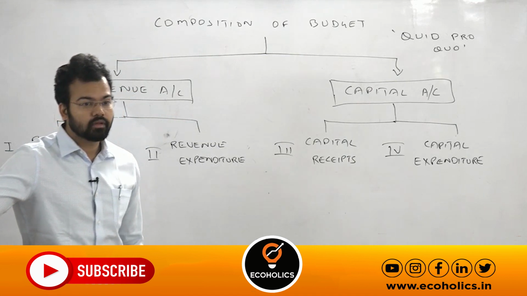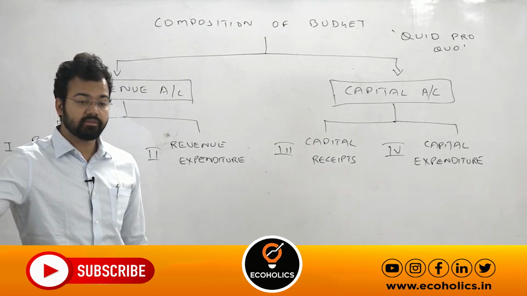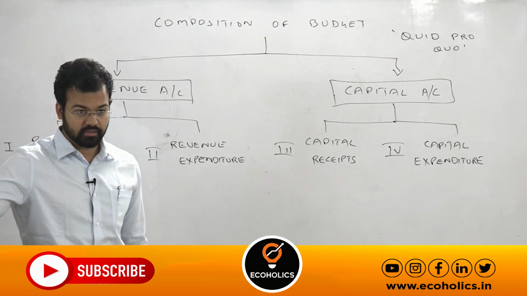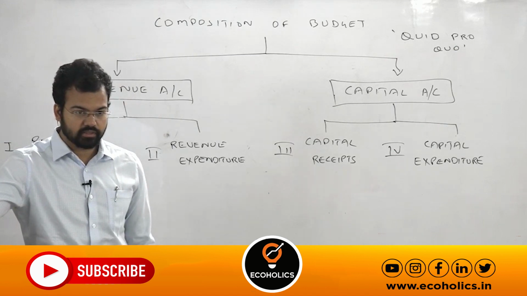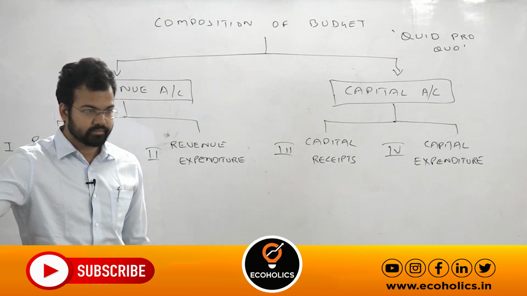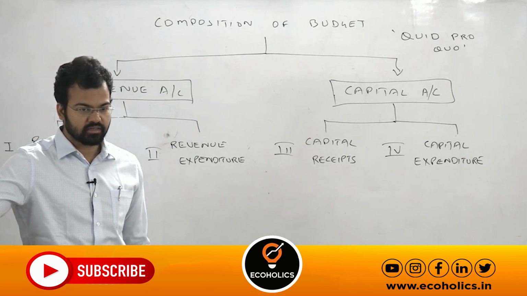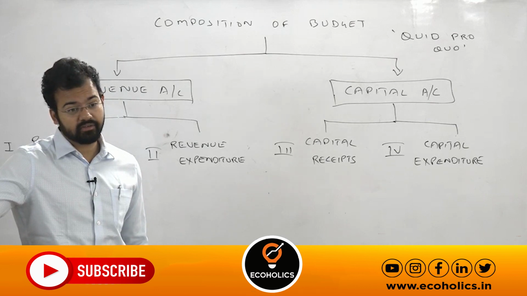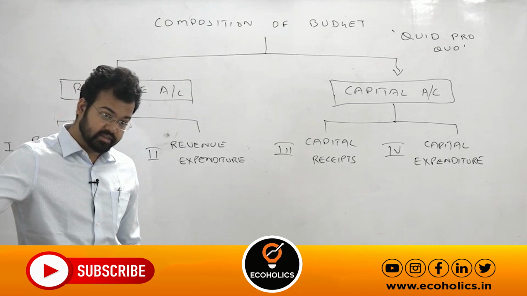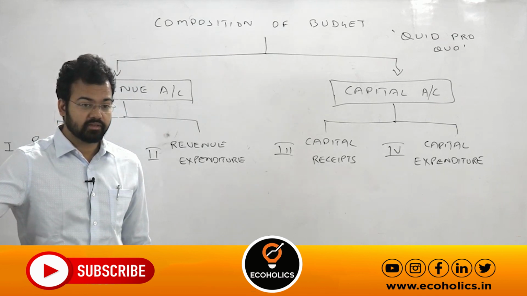What about the donations given, like to a private relief fund, by individuals and others? Obviously, this will go to revenue receipts. So you can also write aid, etc. But generally aid comes under capital as well, because it depends on the amount of money we are receiving.